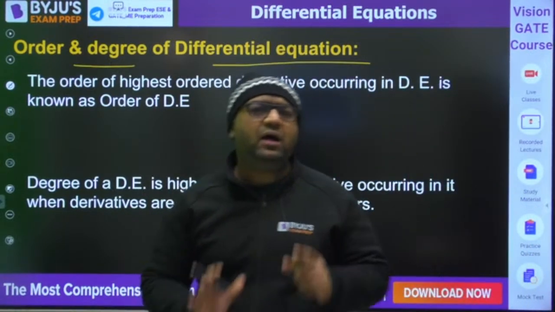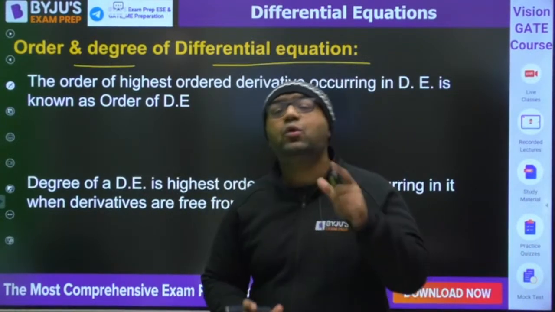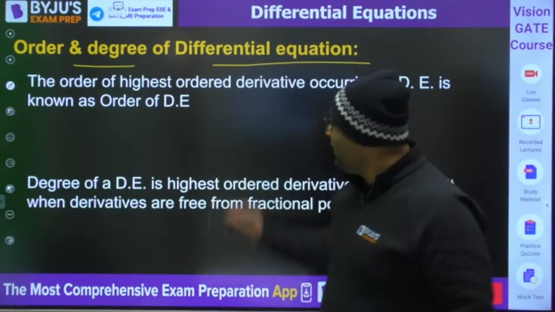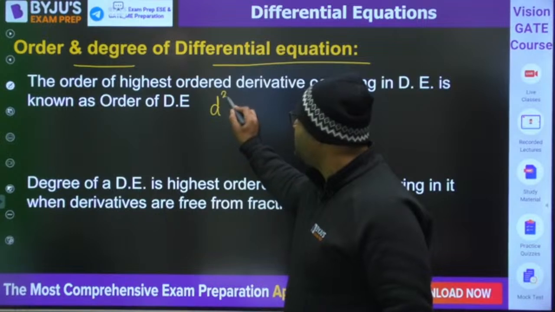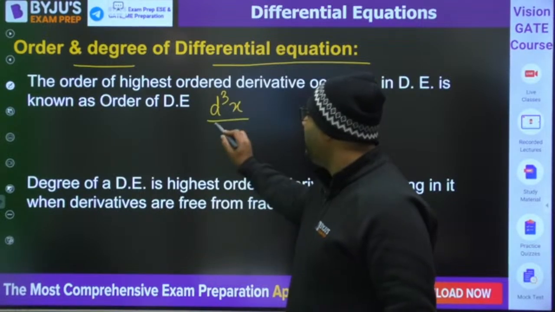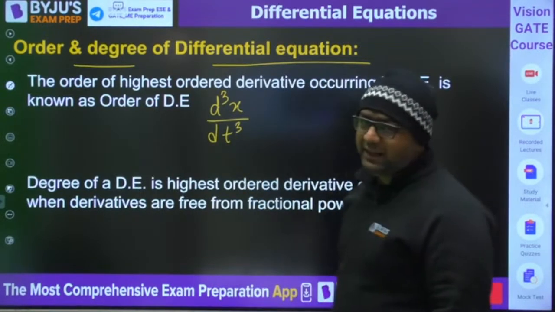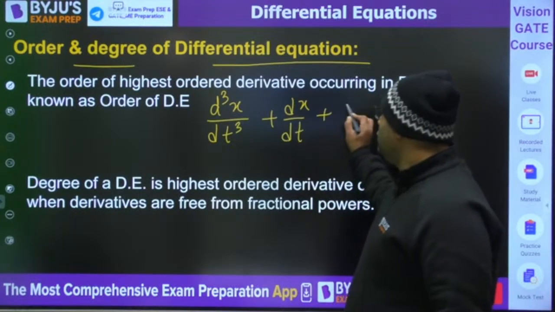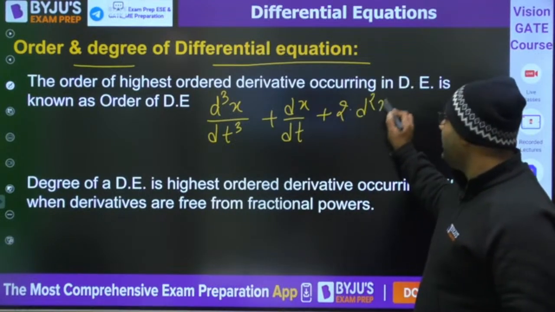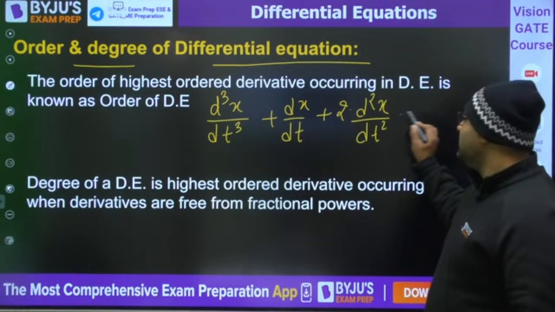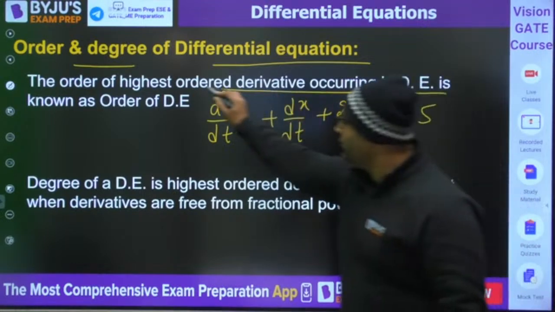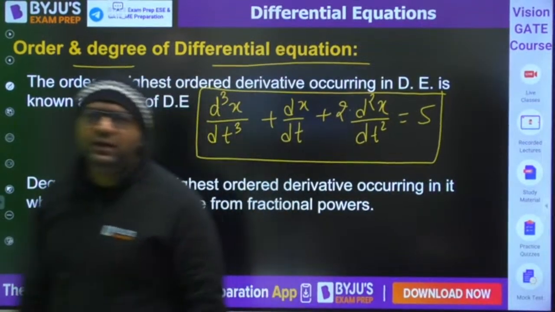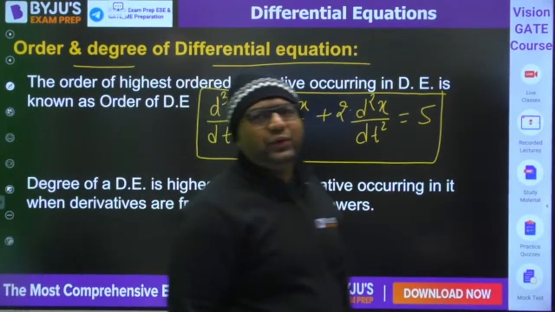When we are talking about order and degree of differential equation, the order of the highest order derivative is said to be the order of the differential equation. Like if I write a differential equation like this: d cube x by dt cube plus dx by dt plus 2 times d square x by dt square is equal to 5. Can you tell me what is the highest order derivative? Yes, like Vikas has said, 3 is the answer.